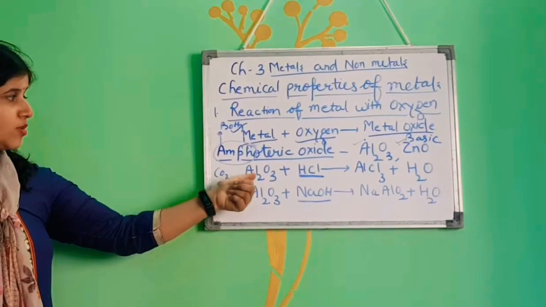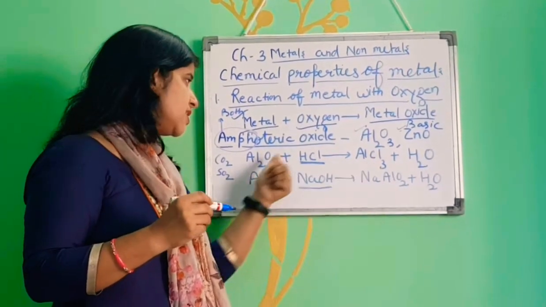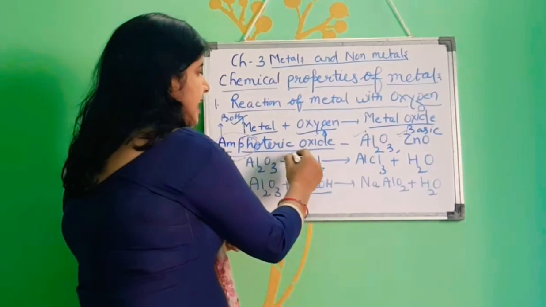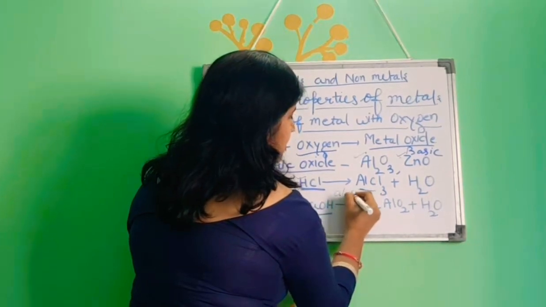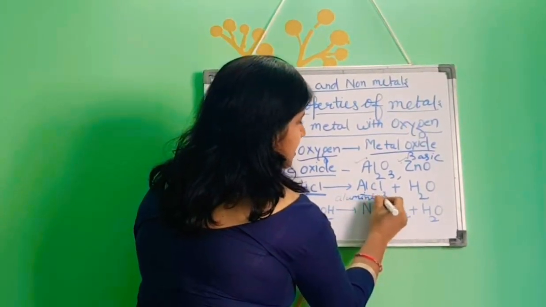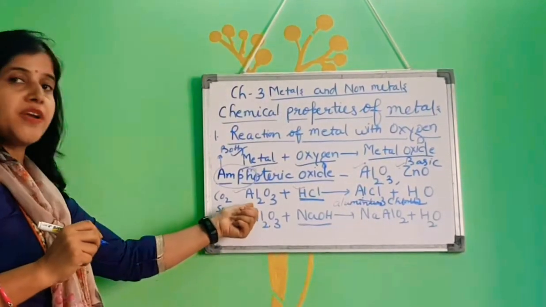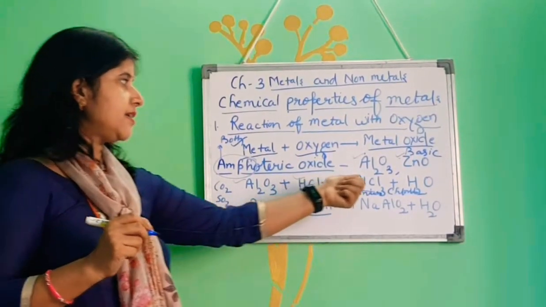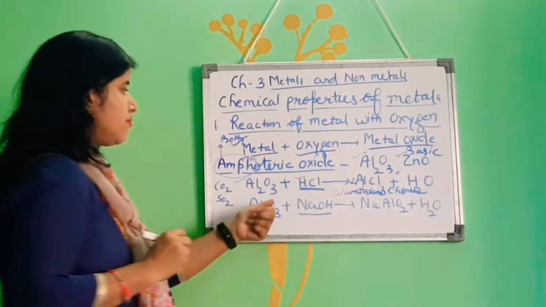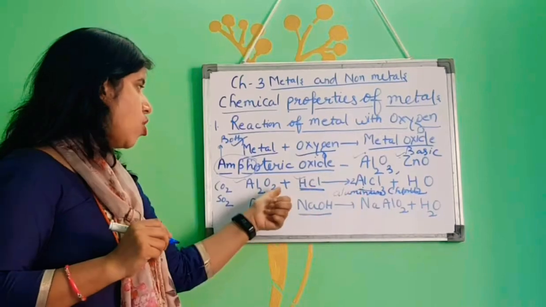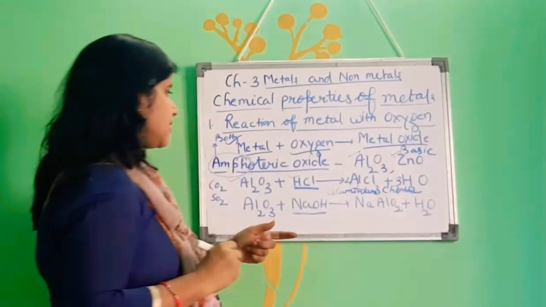Let's understand the reaction of the amphoteric oxide alumina with acid as well as base. Alumina reacts with acid to form aluminium chloride. The name of this compound is aluminium chloride, right? So try to balance again. The number of atoms of aluminium here is 2 and here is 1. So what will we do? We will put 2 here. Now the number of atoms of aluminium is balanced. Oxygen is 3 here and here is 1. So I will put 3 here to balance the oxygen atom.